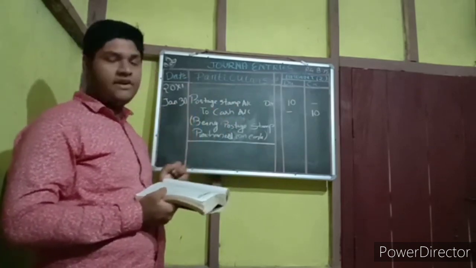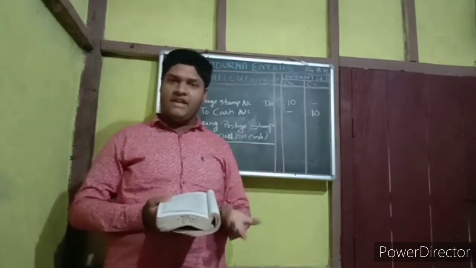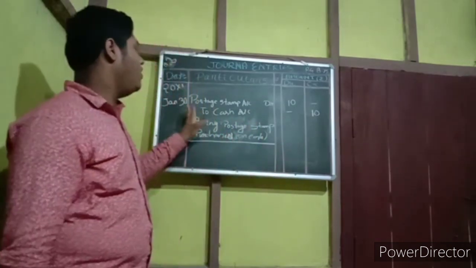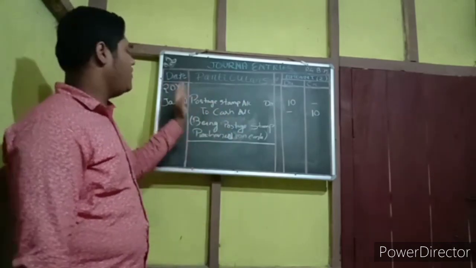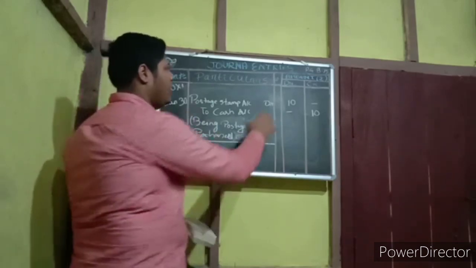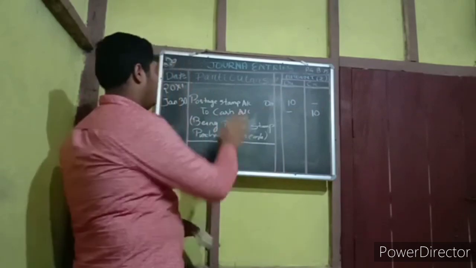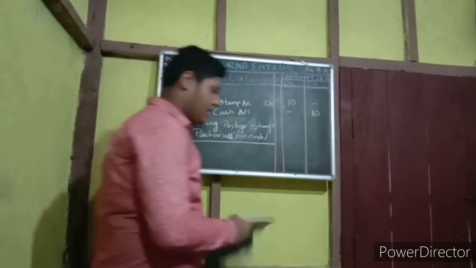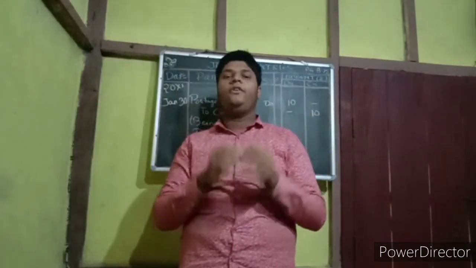Cash, why on credit? Because cash is a real account. And what is the golden rule of real account? The golden rule of real account is debit comes in, credit goes out. So though we purchase stamp, for that reason our cash is going out, so cash account credit. The amount is the same, 10. One thing, when you write the amount on debit, this will be nil, and when you write the amount on credit, this one will be nil. And when you write credit, everyone will understand this is a credit entry.